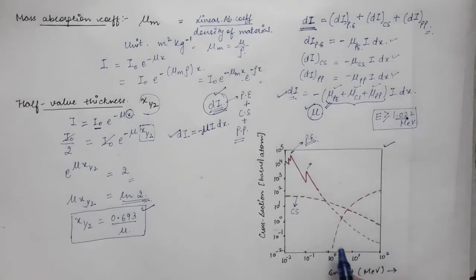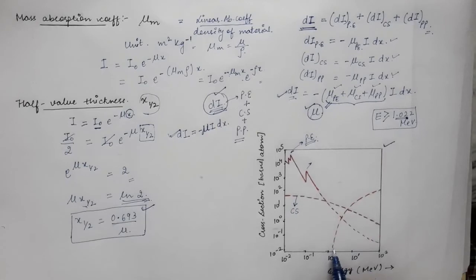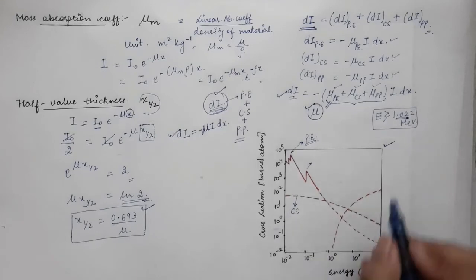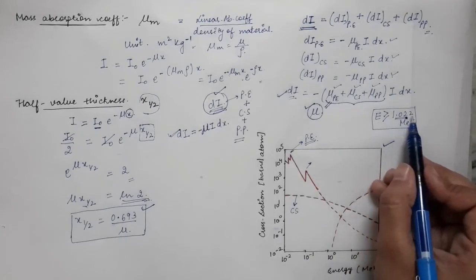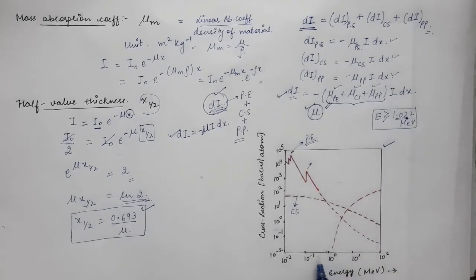So therefore, in the case of pair production, you can see that at low values of energies, less than 1.022 megaelectron volt, the cross section of pair production is 0.